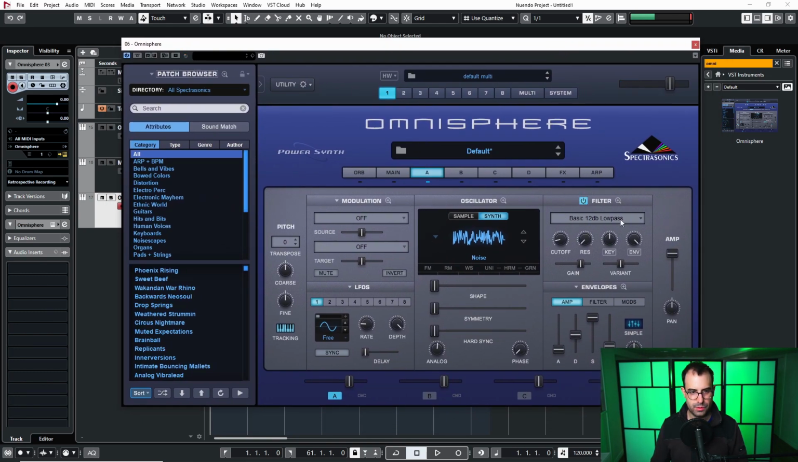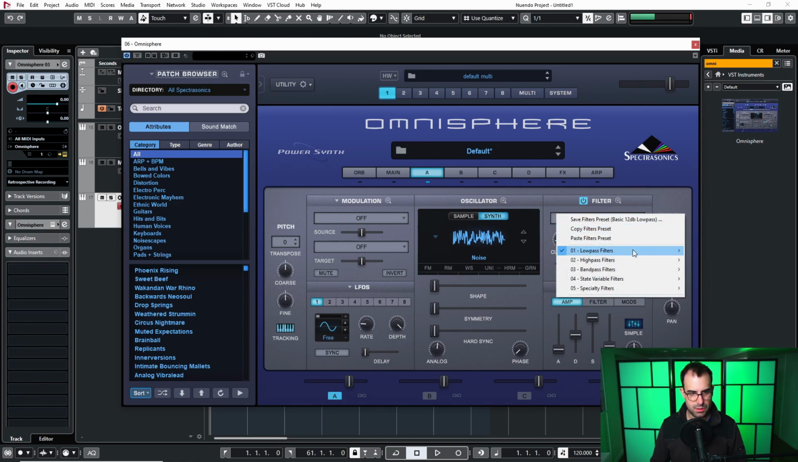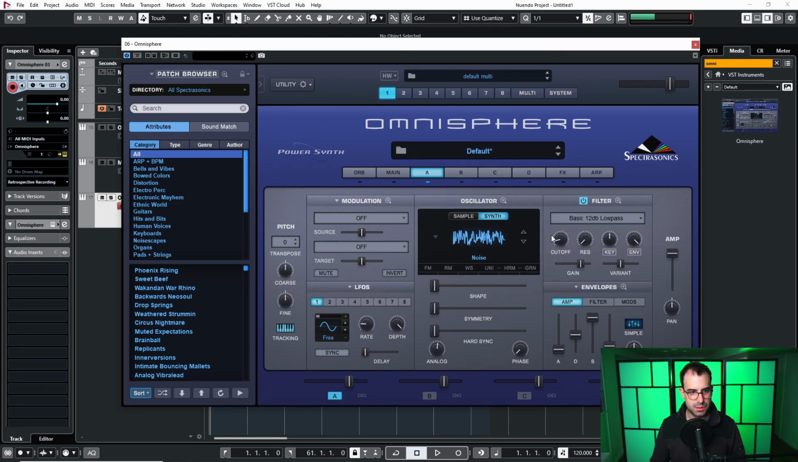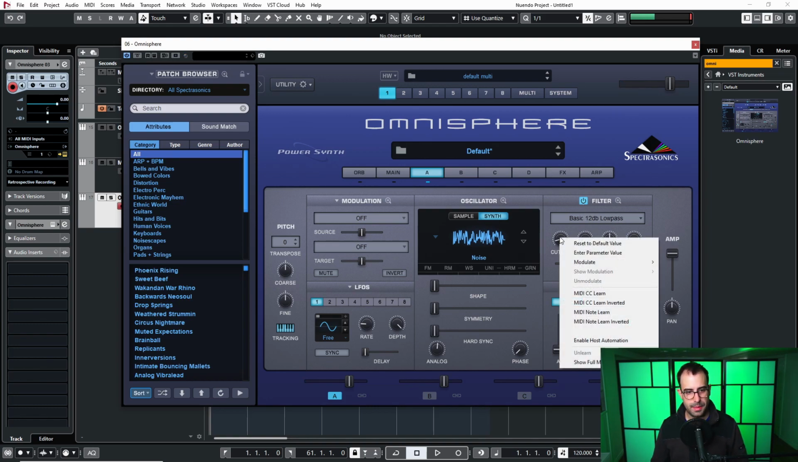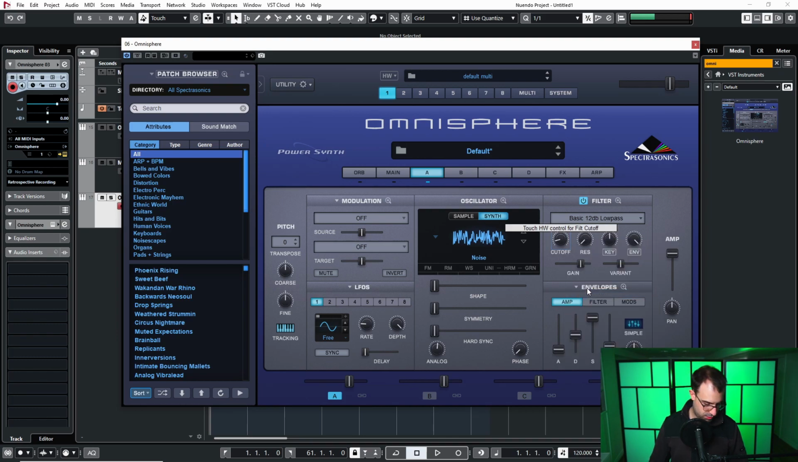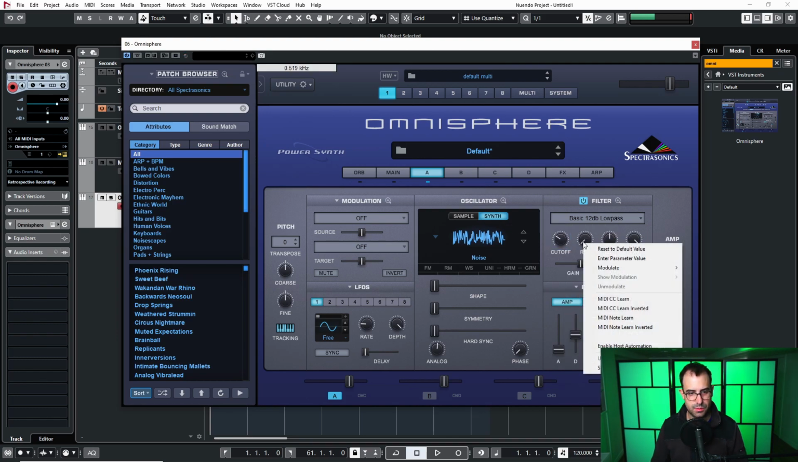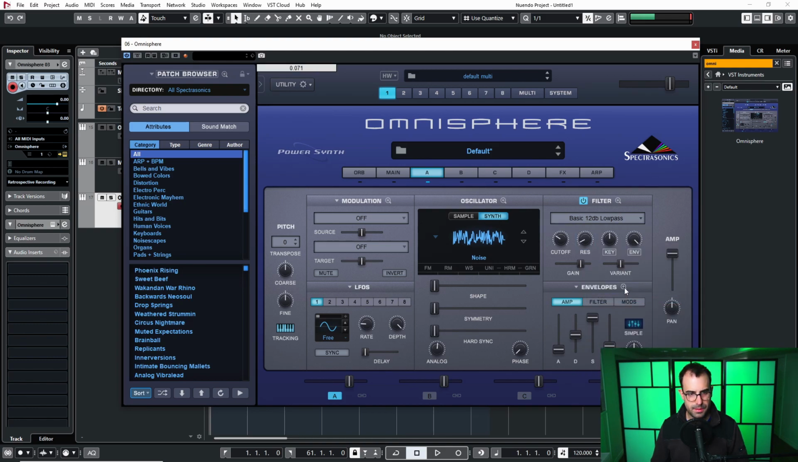And we're going to want to turn on a low pass filter. There's a lot of different options in here, but I'm just going to keep it to the basic 12 dB low pass. And then there's two parameters that we're going to want to control. One is the cutoff, so I'm just going to MIDI learn that right here. And then the resonance right here. And let's see what we have. Already we're getting pretty close to the sound that we want.